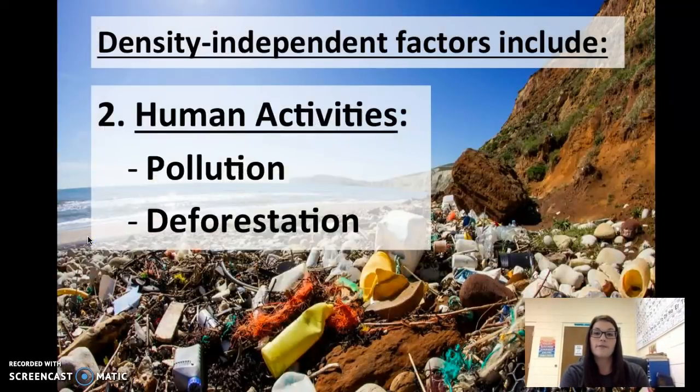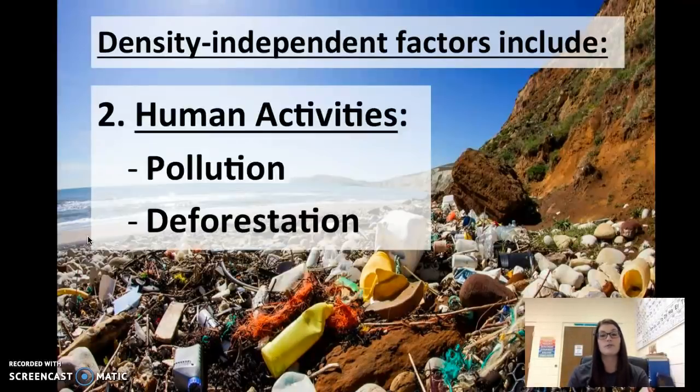Other density independent factors where it does not matter what the population size is, human activities affect these things, like pollution and deforestation. So it doesn't matter how many seagulls and how many fishies live on this beach, or little sand crabs or whatever. If the beach looks like the picture and it's super polluted, then that's going to affect that population. Deforestation means cutting down trees and stuff.